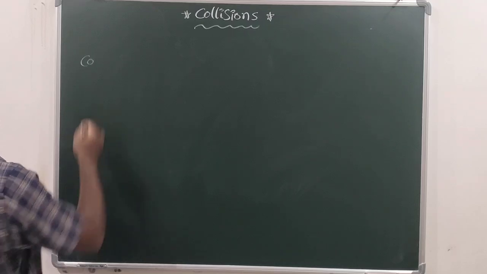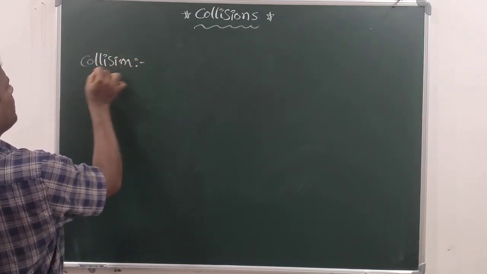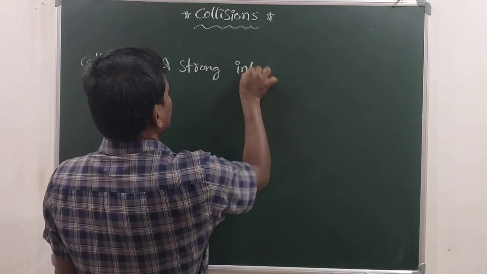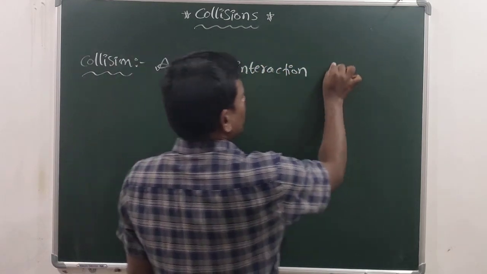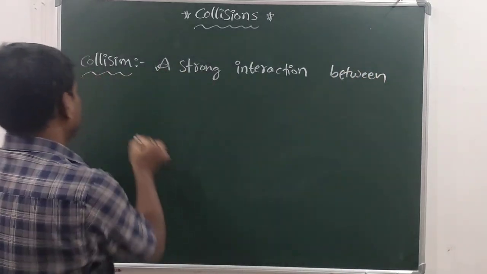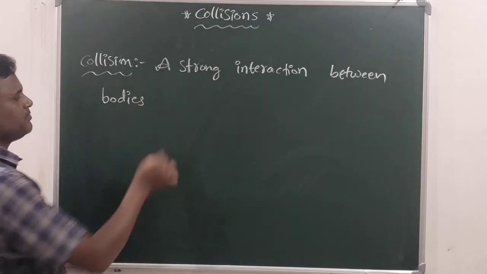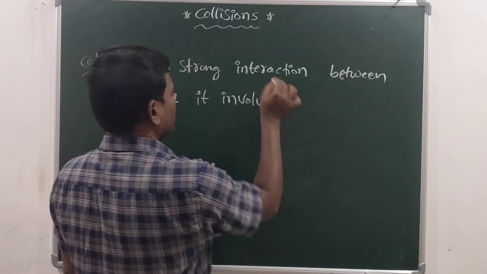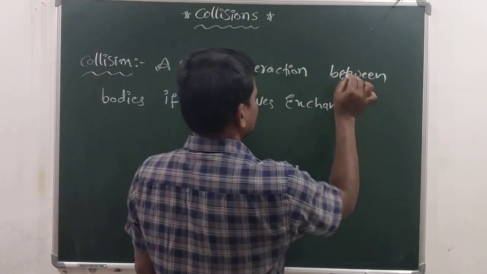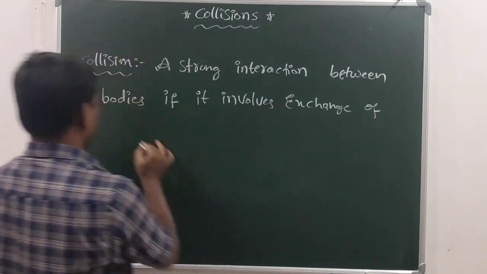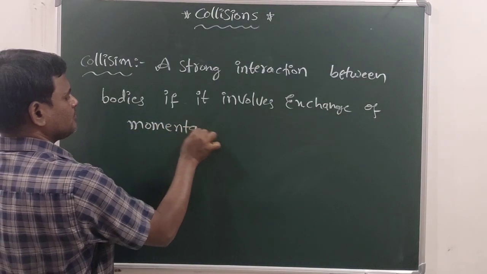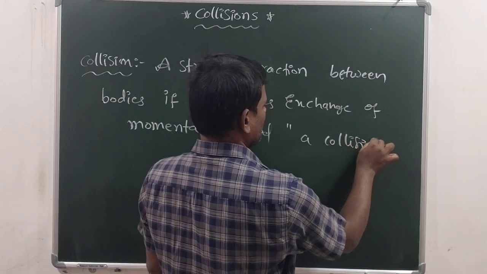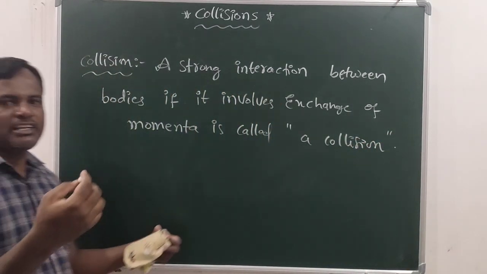See, in physics we define collision like this: a strong interaction between bodies, if it involves exchange of momenta, is called a collision. See, a strong interaction between the bodies.